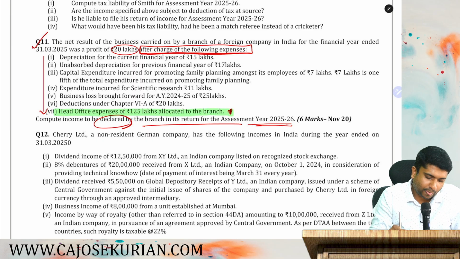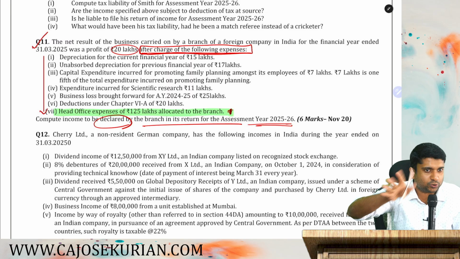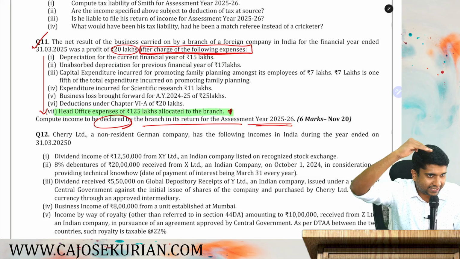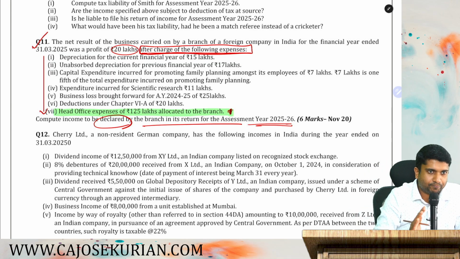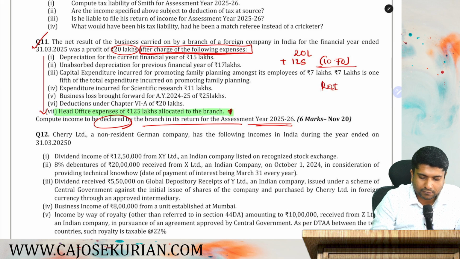For that, to check whether it is within ceiling or not, we computed adjusted total income. Adjusted total income does not have any other purpose to serve. Only for the purpose of checking that ceiling limit, we want adjusted total income. So towards the end, we took that 20 and added back that 125 and only claimed that 10.70, which is the allowable expenditure. The rest will be the income that should be shown in their return of income.